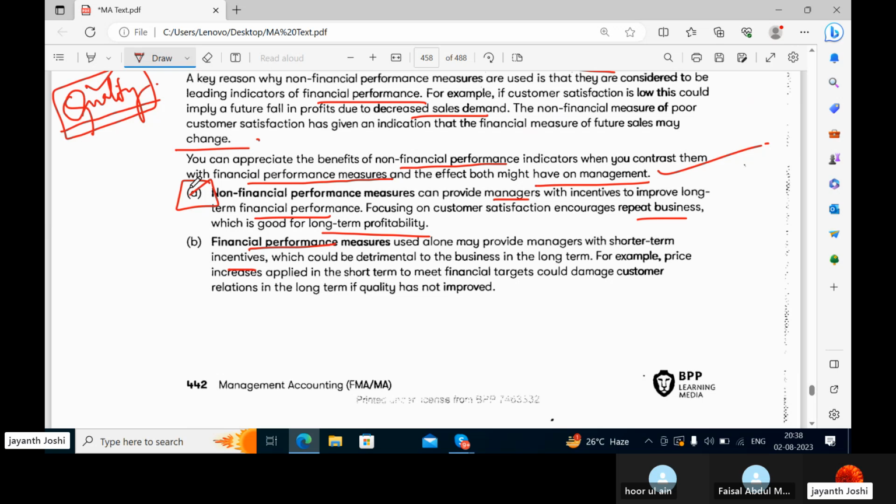In the short term, if you see only for profits and you damage the relationship with your customers by giving them poor quality goods, then they will not again come to your shop and they will even spread the news in the market that you are cheating them and giving them bad quality or obsolete quality products, and other potential customers may also not turn up to your business or your shop. So you are going to lose a lot of business in that case.